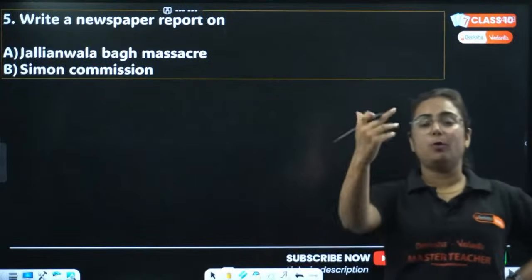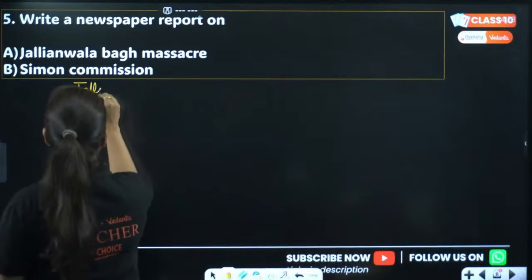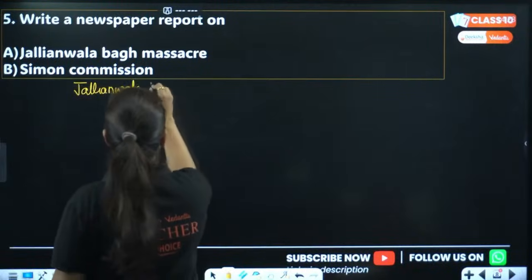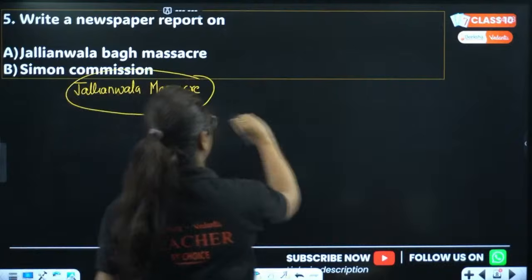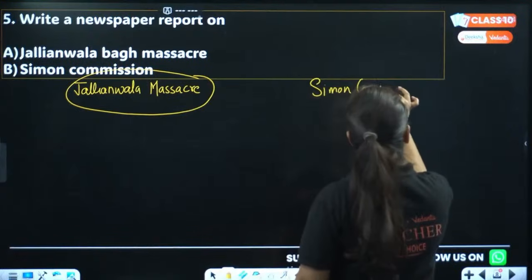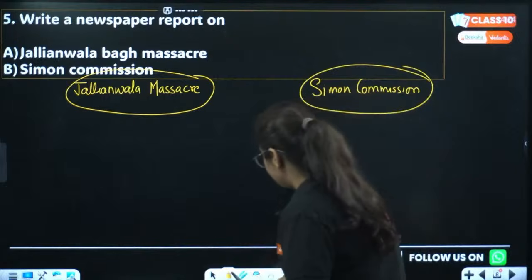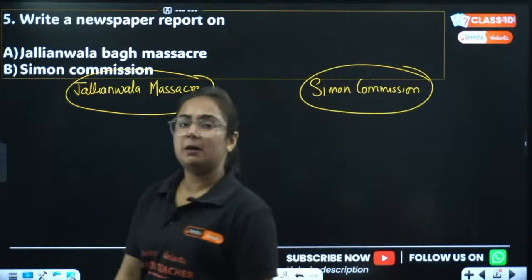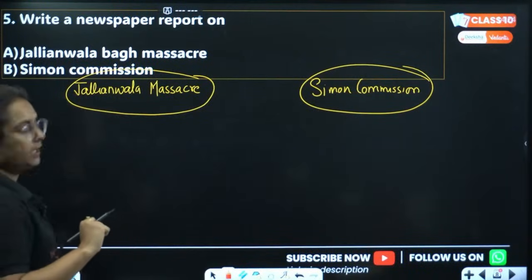Write a newspaper report on two things. One is the Jallianwala Bagh massacre and the other one is the Simon Commission. So what we can do is make it like this: here we have the Jallianwala Bagh massacre and here we have the Simon Commission. We'll talk about both of them one by one. Chalo, let's start with the first thing, the Jallianwala Bagh massacre.